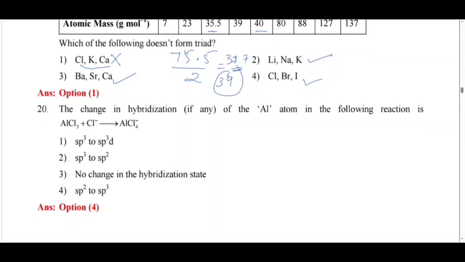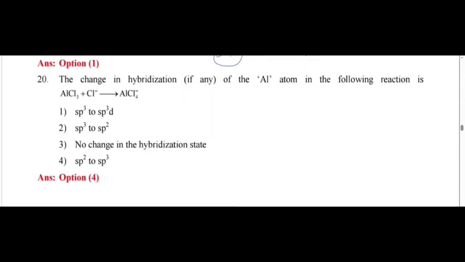Then, the change in hybridization of the aluminium atom in the following reaction. Here Al is surrounded by 3 here. This has sp2 hybridization. Aluminium here is present in sp2, but here aluminium is present in sp3 hybridization. So this option is correct.